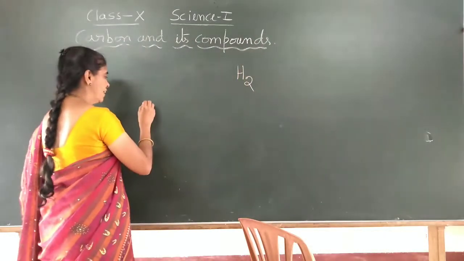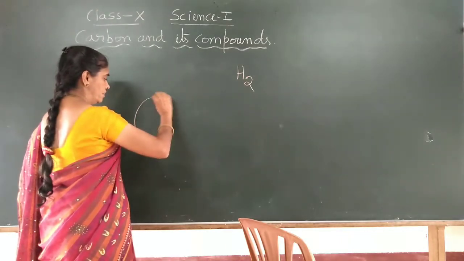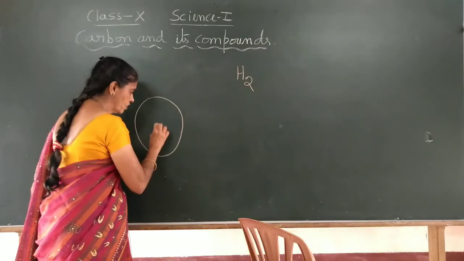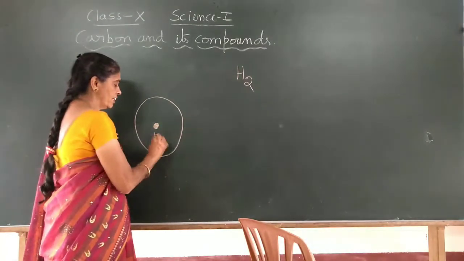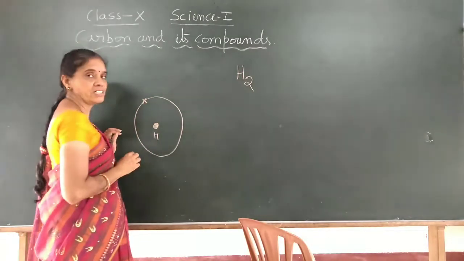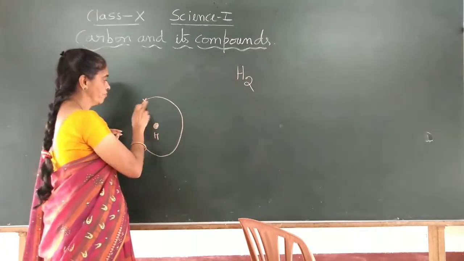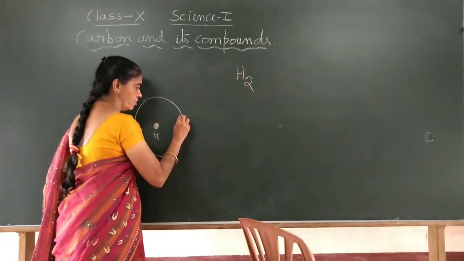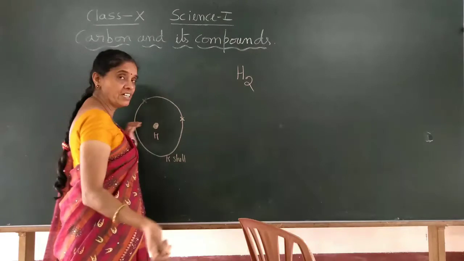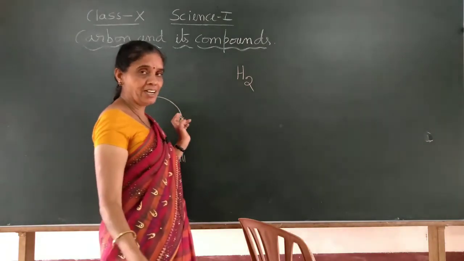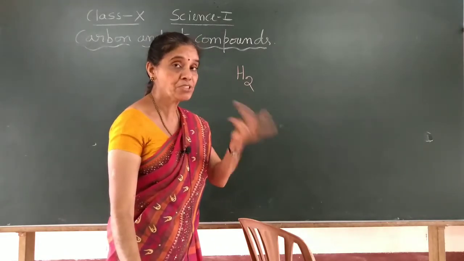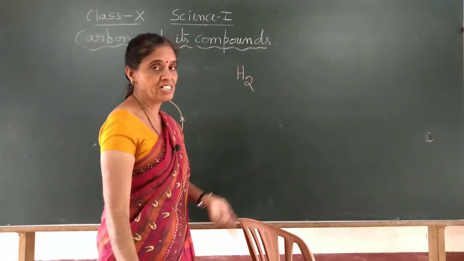Now if you take a hydrogen atom, it has only one proton. This is the nucleus of hydrogen. It has only one electron in the K shell. K shell it is. Now the K shell is the innermost shell. Its maximum capacity for electrons is only 2. It wants to attain the helium structure, K shell with 2 electrons.